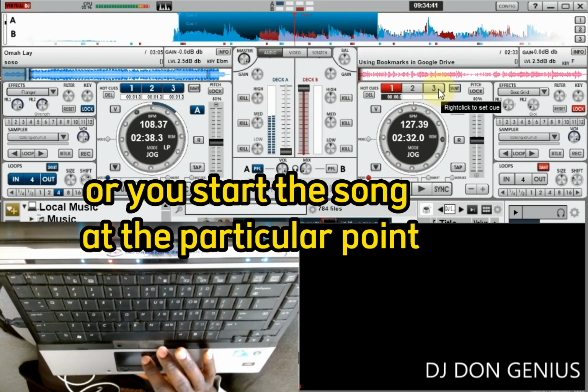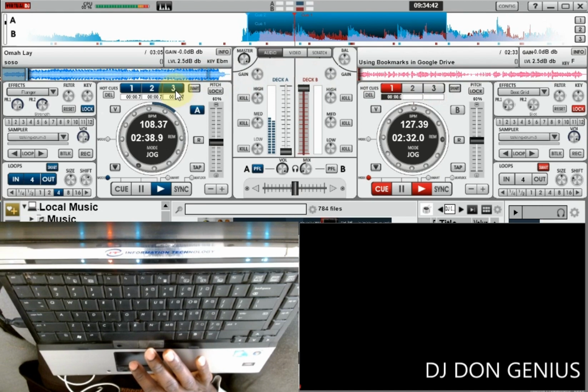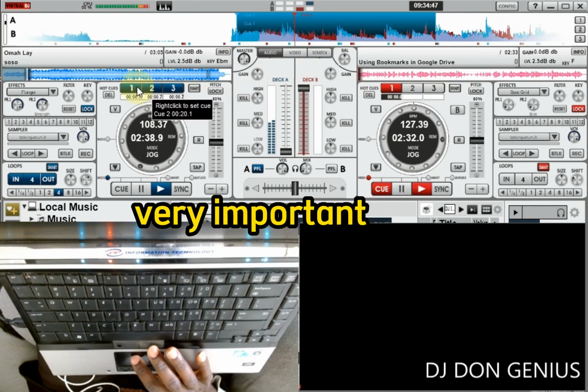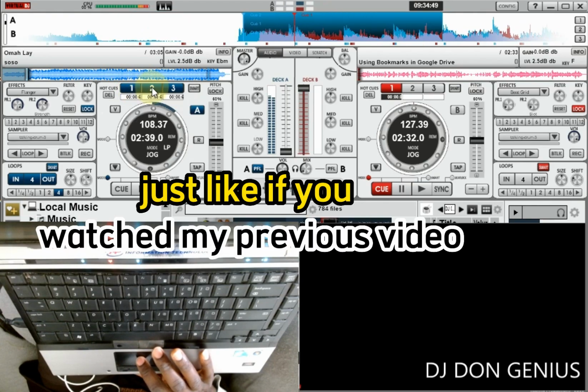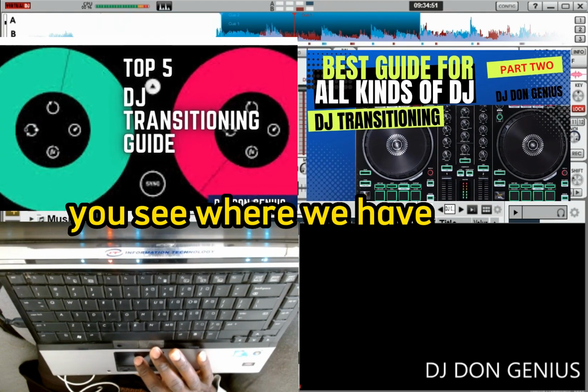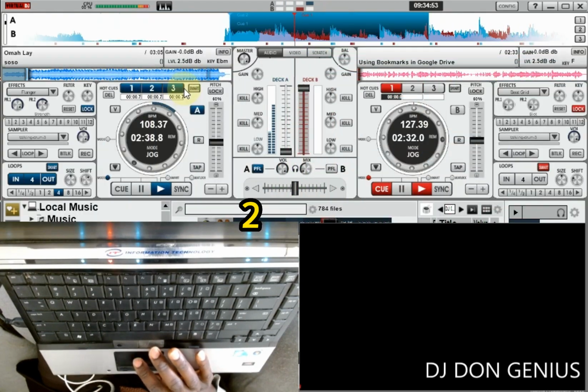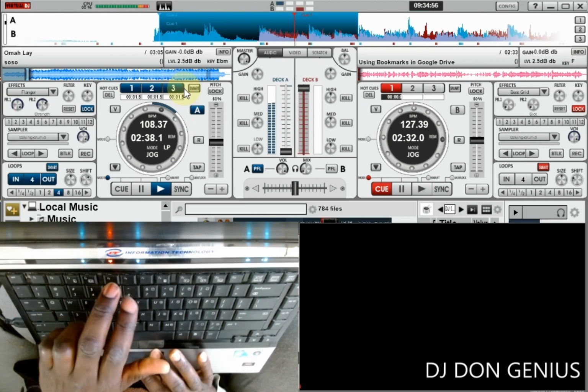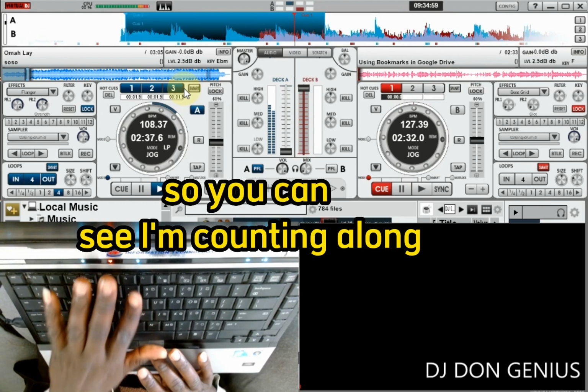Or you start the song at a particular point, there are markers. Just like you set the markers, most of the time the counting is very important. That is why you have these markers. Just like if you watch my previous video, you see where we have shake 1 2 1 2 1 2 1 2 1 2. So you can see how I'm counting along.